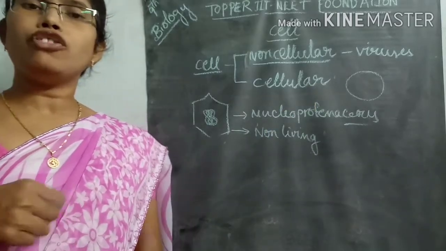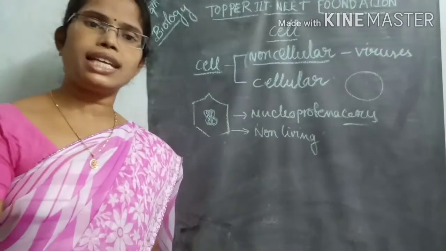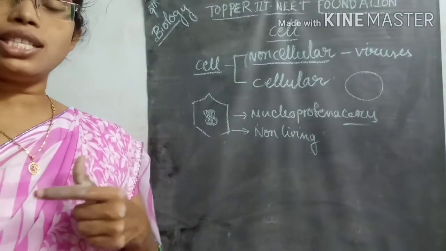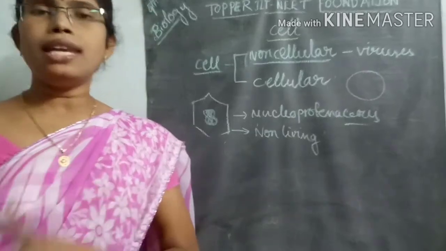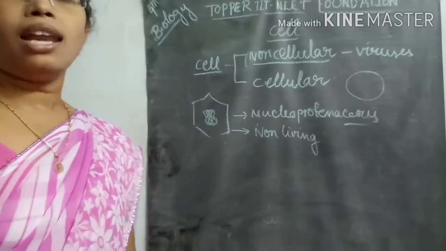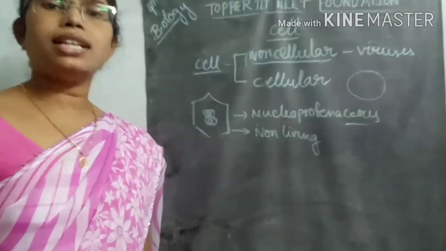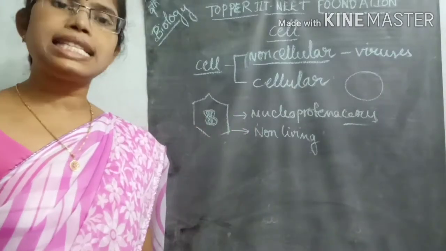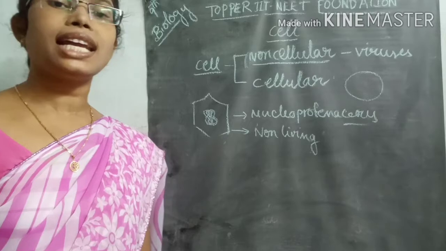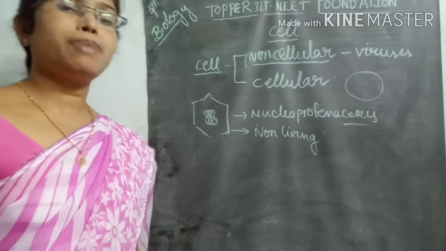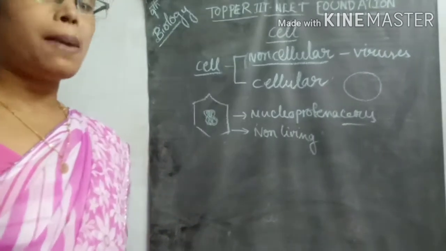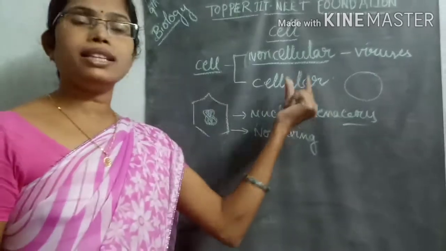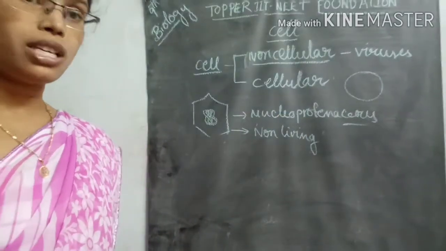For example, prokaryotic bacteria, or eukaryotic animals or plants, all contain cells. They act as real cells, and the characteristic features present in cells are completely applicable to these cellular organisms.